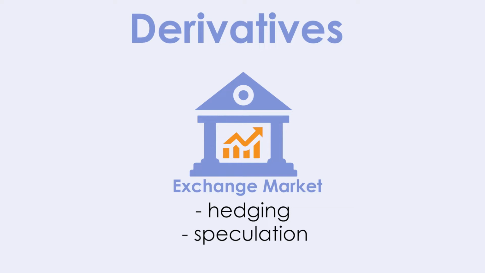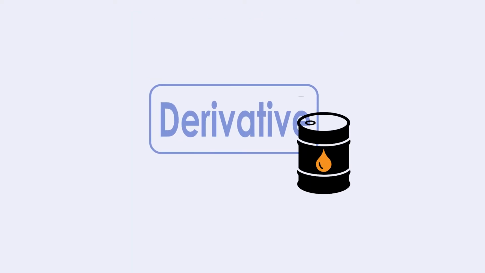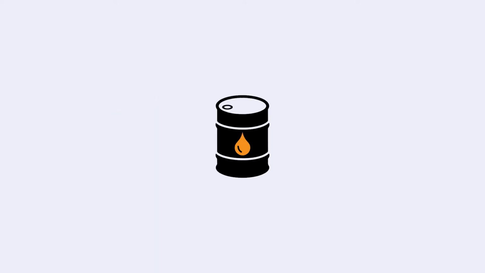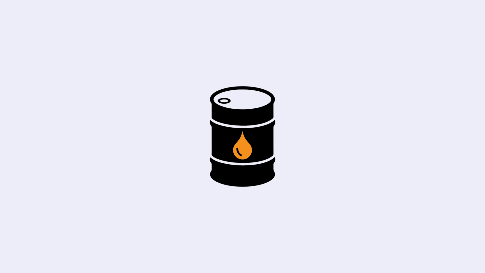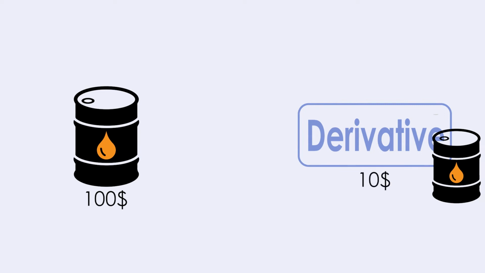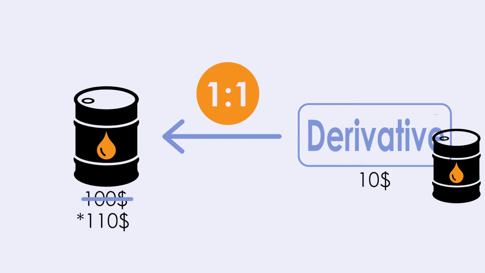Let's say you bought a derivative on the price of oil. Imagine you are a driver and have been annoyed by the rising price of gasoline. Now you want to profit from the rising oil price. Let's assume that Brent oil, which is the unit of measure for oil on the stock exchange, is currently at $100. You have bought your derivative for $10 and it represents 1-to-1 the Brent oil price. If the oil price now rises from $100 to $111, your derivative will also rise from $10 to $11, exactly 10%.